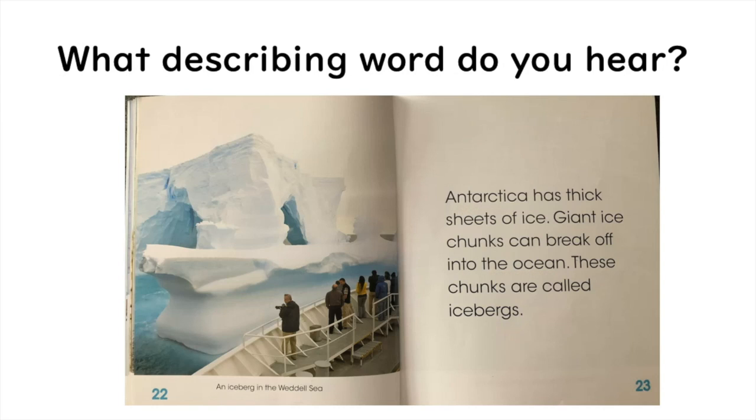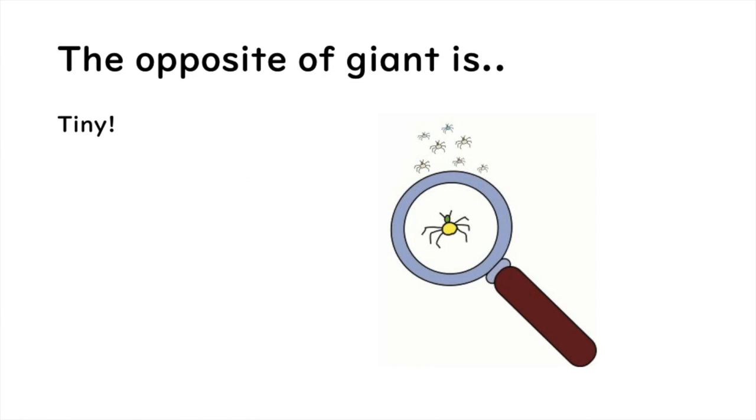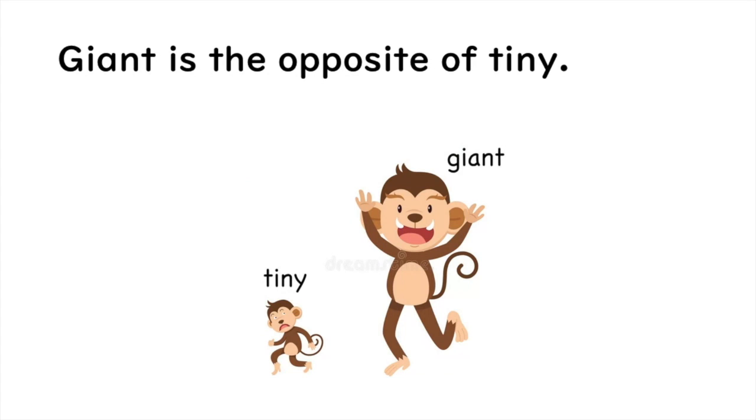What describing word do you hear? Giant ice chunks can break off into the ocean. The describing word here is giant. Giant ice chunks break off into the ocean. What is the opposite of giant? Tiny. The opposite of giant is tiny. Giant is the opposite of tiny.